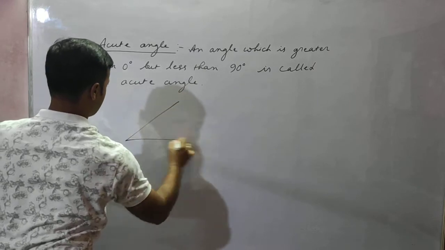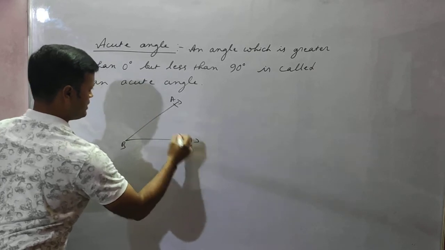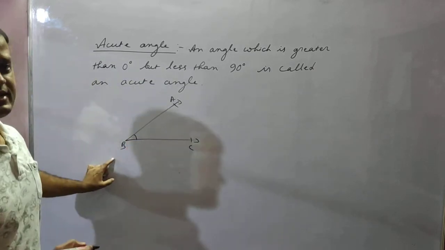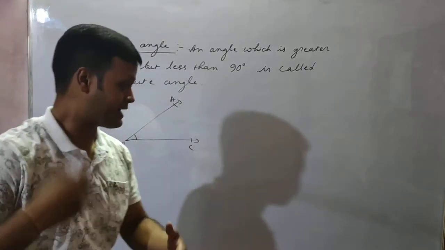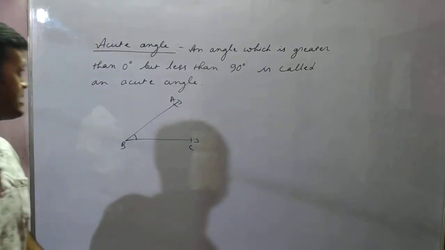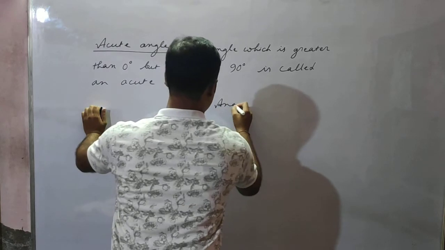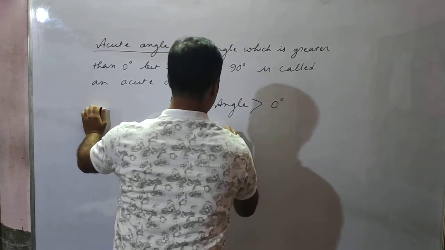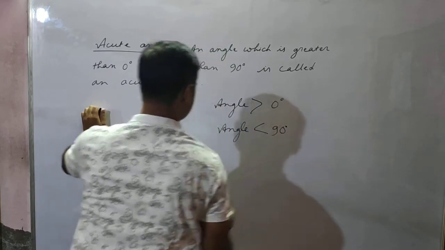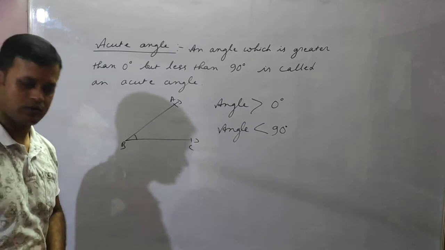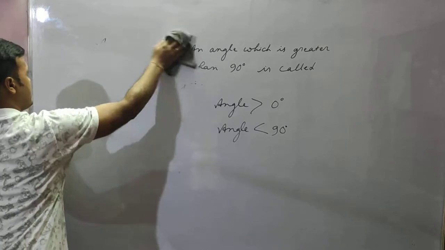So the angle should be less than 90 degree but greater than 0 degree. The angle must be greater than 0 degree, but the angle also should be less than 90 degree. Then only this angle will be called what? Acute angle. Okay. So this is all about acute angle.